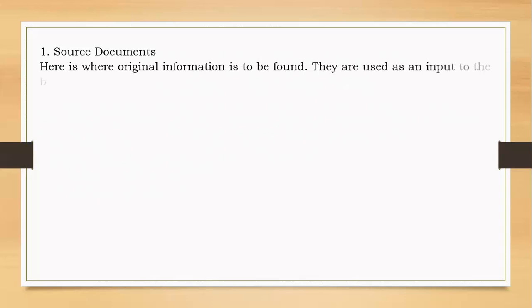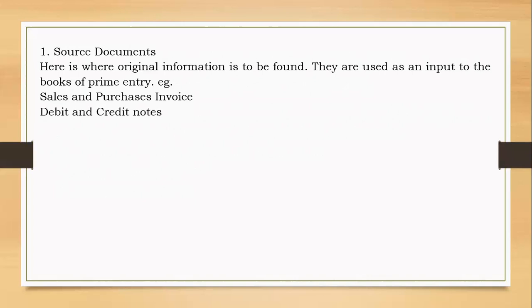So starting with source documents. What are source documents? As I said, great examples of source documents are sales and purchases invoices. You could have debit notes, credit notes, something like that. When a business transaction takes place, for example, you sold goods to a credit customer, you can send them the sales invoice, and that invoice can be used to make a double entry. If you have ever made a double entry, let's say I have debited trade receivables, that means the customer owes me, and I've credited sales. So before going to double entries and all that, we start with source documents. An example of source documents could be a sales or purchases invoice.